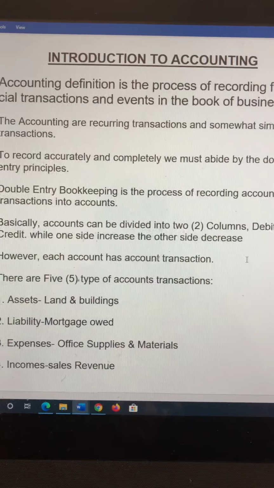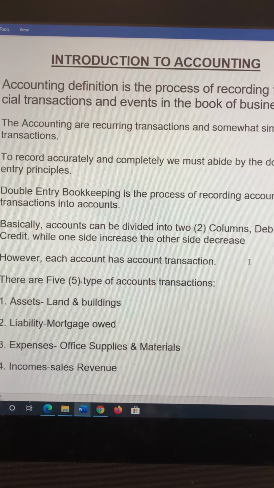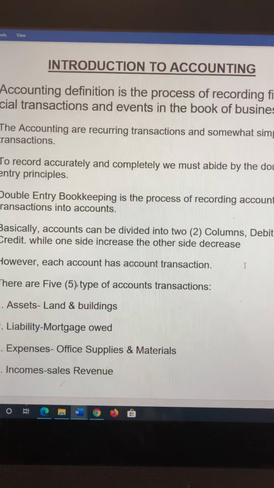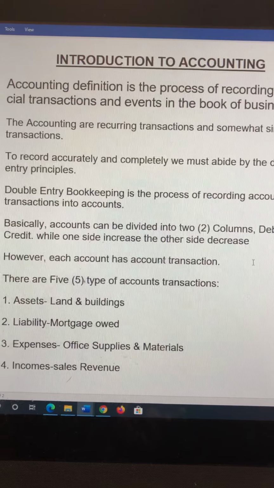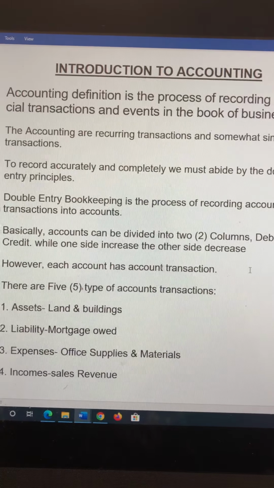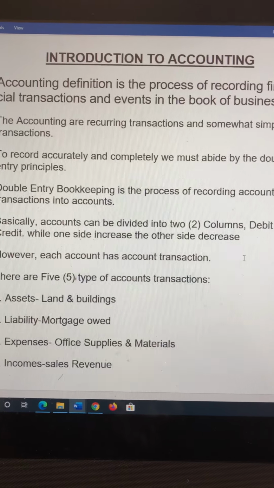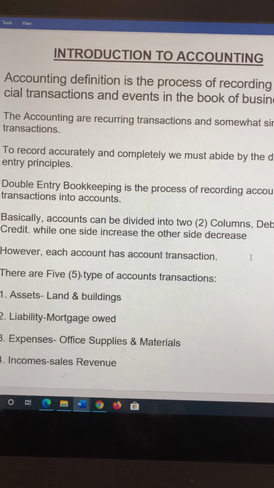That is, every debit entry must have a corresponding credit entry. So we have two columns to record our transactions, the debit side and the credit side. Every transaction that occurs in the business, we have to keep a record of.